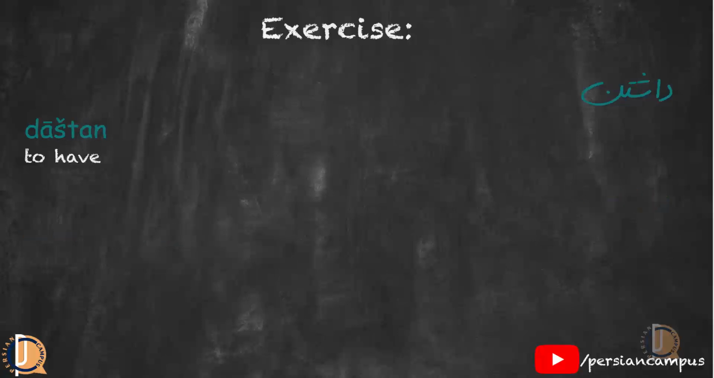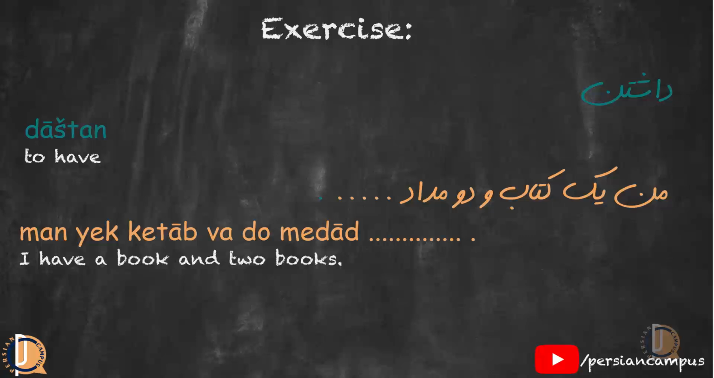And here is the last one. The verb is داشتن. من یک کتاب و دو مداد. Here again, the subject is من. The conjugated form of the verb is من یک کتاب و دو مداد دارم.